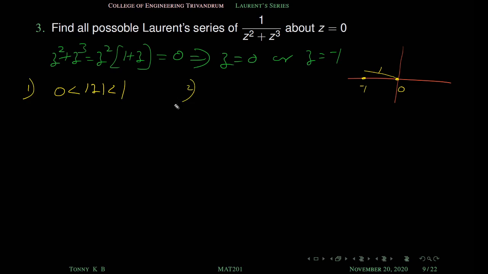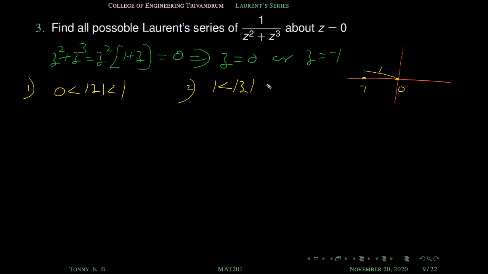What about the second analysis such that our function is analytic? 1 less than mod z, what about the second one?